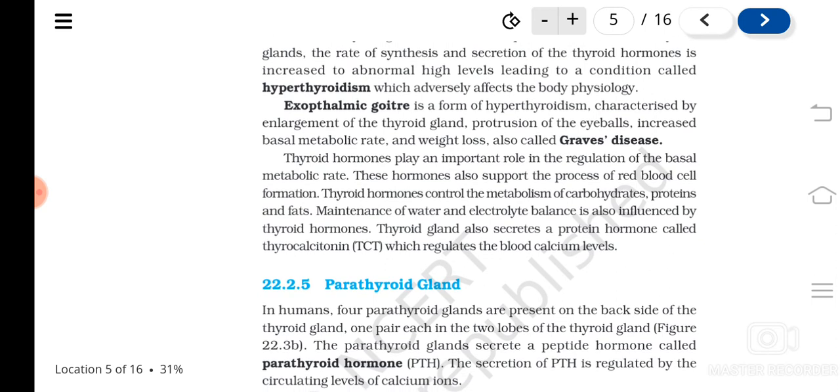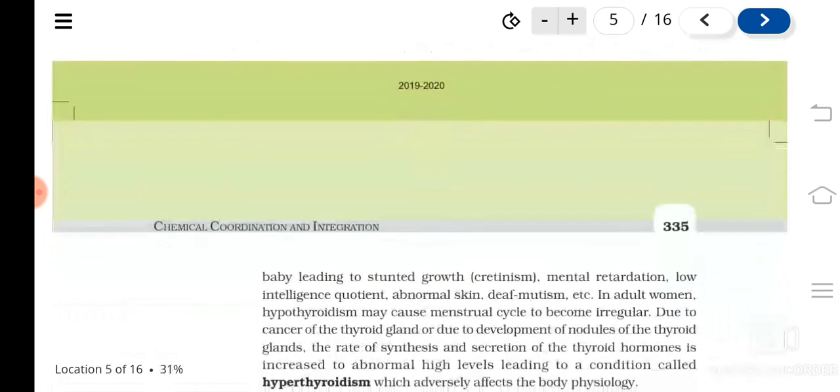Then the thyroid gland produces another hormone, a protein hormone, and it is known as what? Thyrocalcitonin, and their function is they help in maintaining the calcium level. So what are the hormones produced by the thyroid gland?